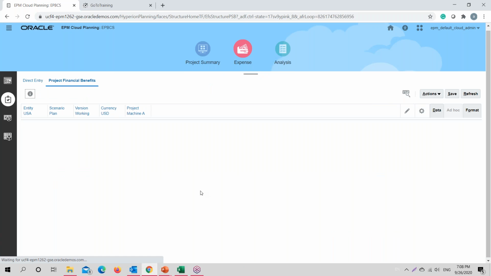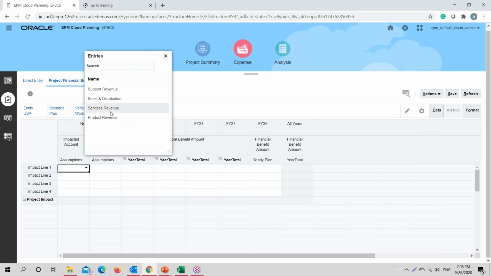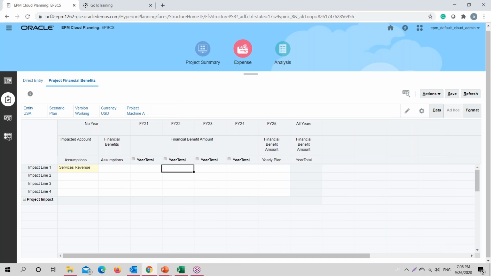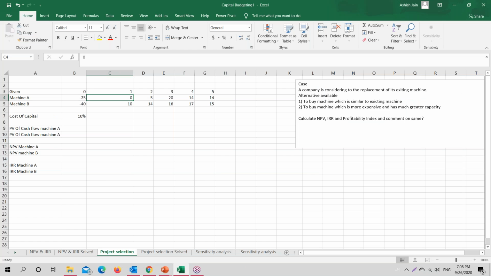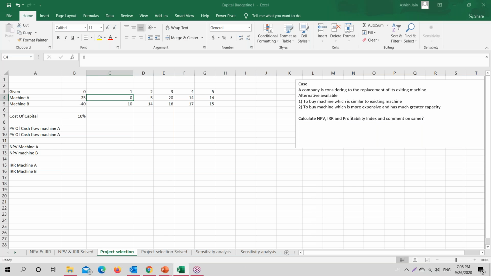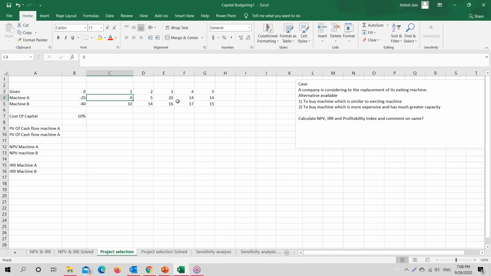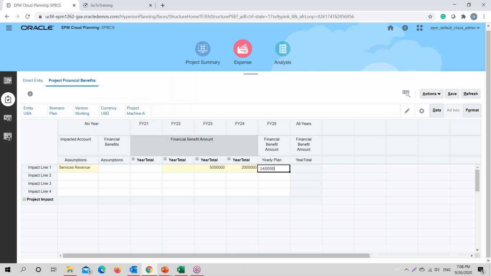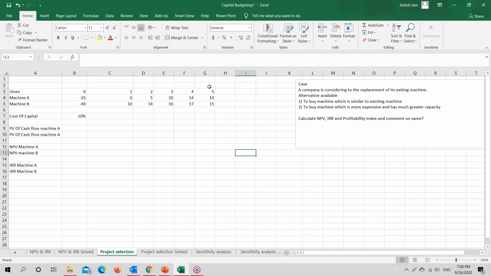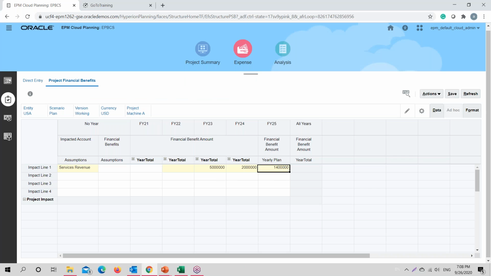I provide the project financial benefits. So say again for this particular account, we have the impacted account again being service revenue. We have a cash inflow for year one: there is no cash inflow. For year two, we have 5, 6. For year three, we have 20. And for year four, we have 14. I just took only 3 years, so we will do the calculation till this particular point. Let me just delete this column and we'll do the calculations accordingly. Just save this.